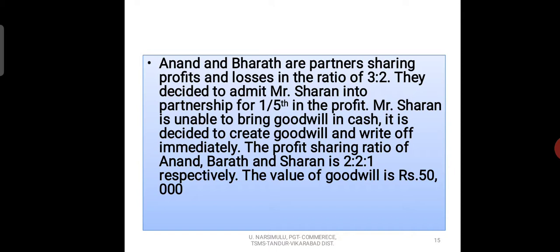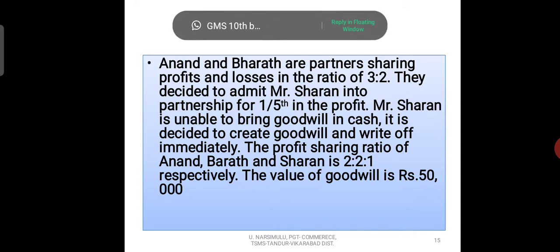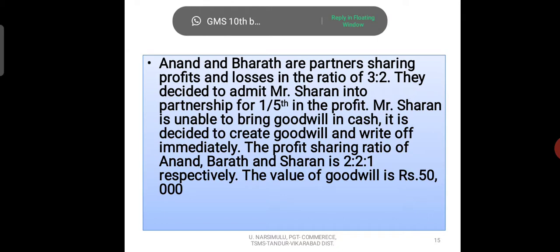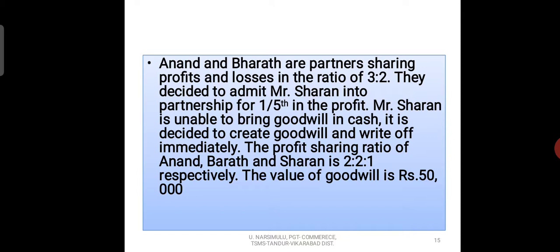And who is the new partner? Mr. Sharan. And what is the new profit sharing ratio of Anand, Bharat and Sharan? Old profit sharing ratio is 3:2. New profit sharing ratio is 2:1.